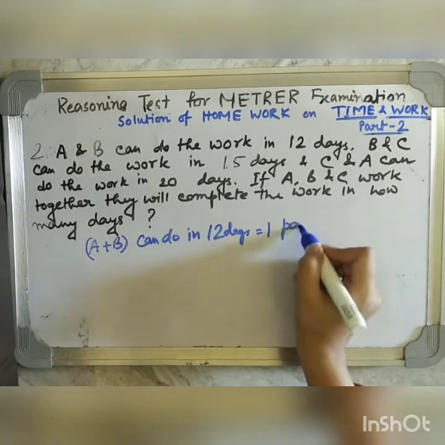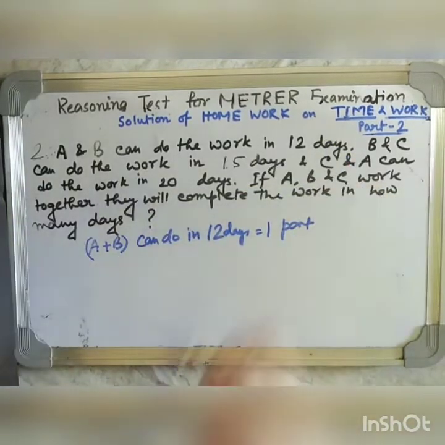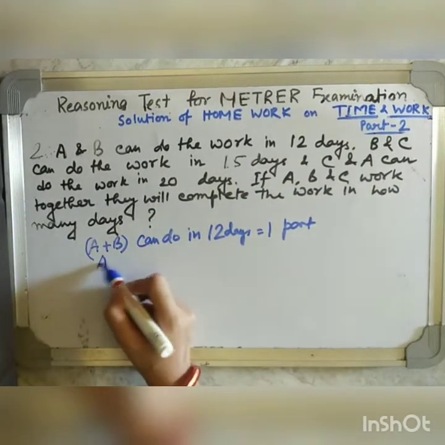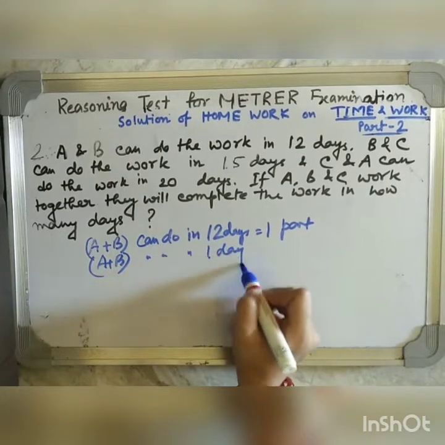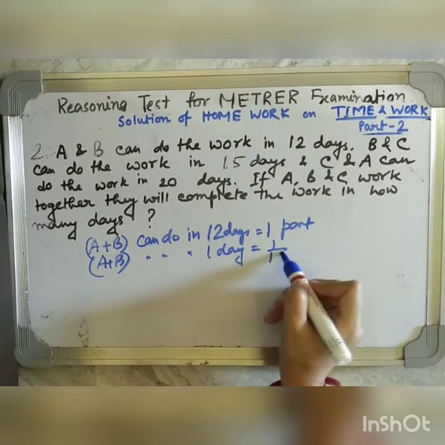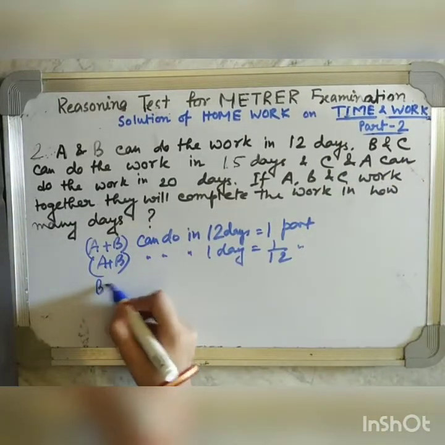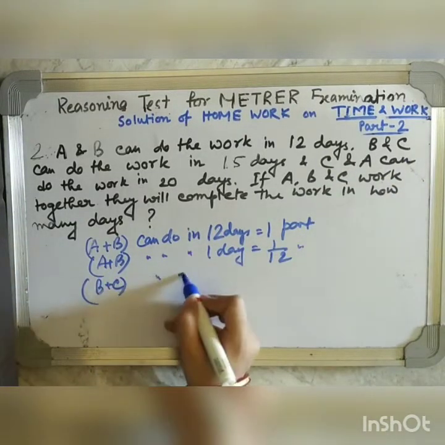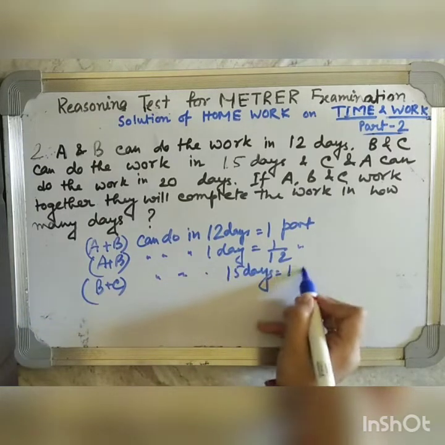one part. We can write it in this way because A and B can do together the work in 12 days. So A and B can do in one day. How much part we have to find it out? 1 by 12 part. Now in case of B and C can do in 15 days is equal to 1 part.